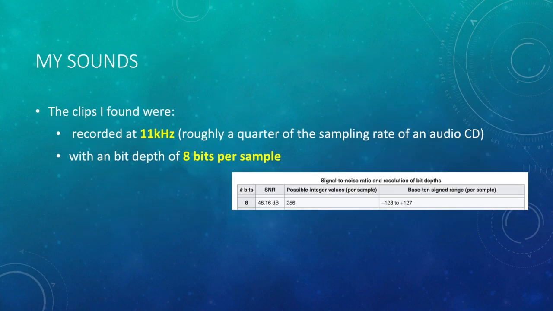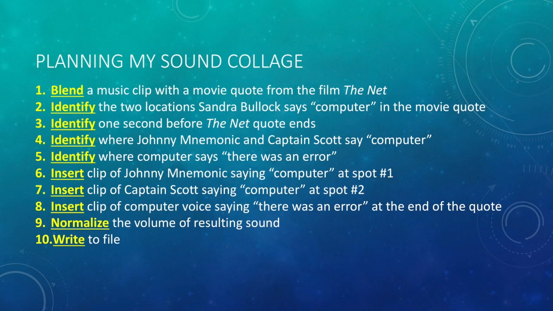However, the clips I found were recorded at about 11 kilohertz. This is about a quarter of the sampling rate used on standard CD recordings. And they all had a bit depth of 8 bits per sample. This means that the maximum possible value any of my samples could have was 127.